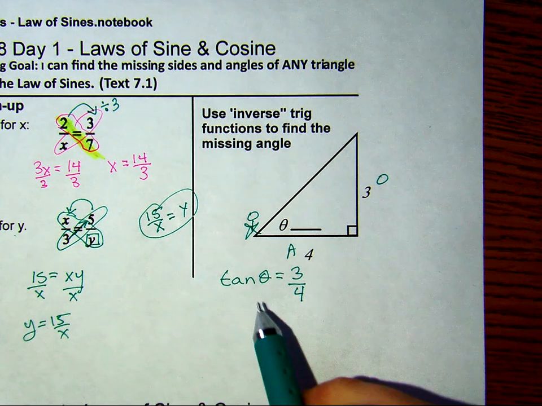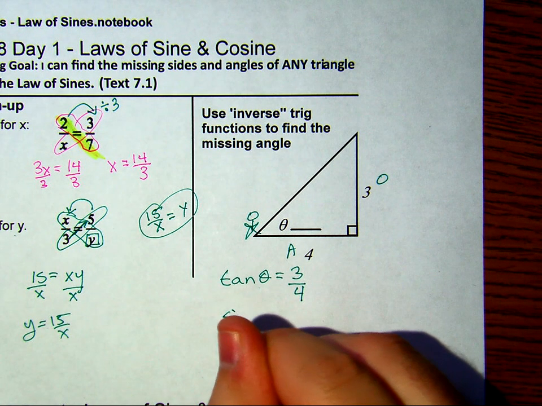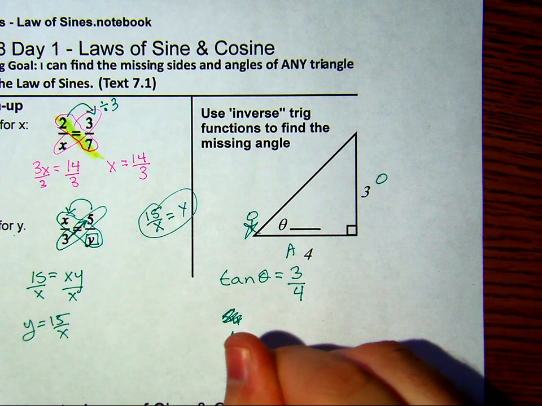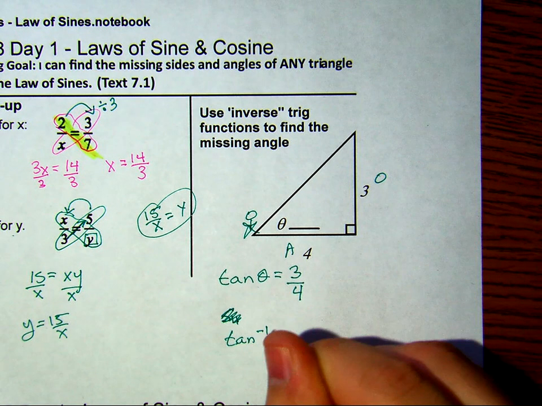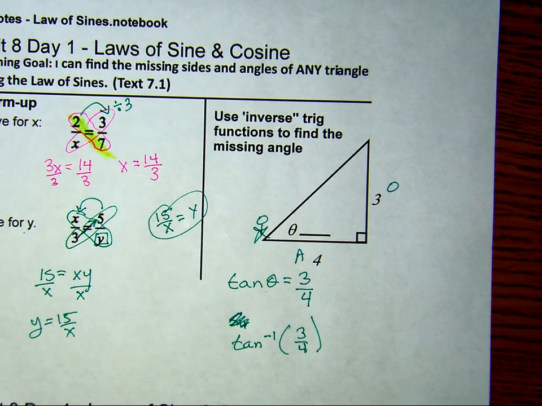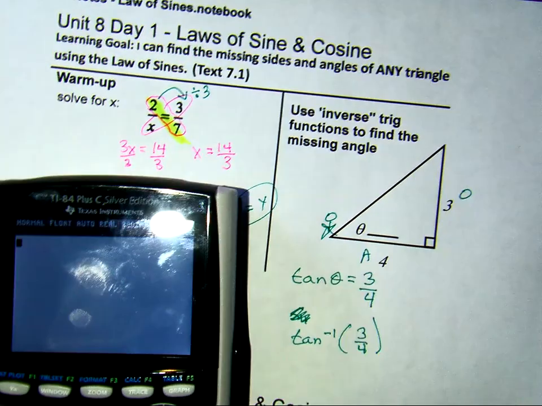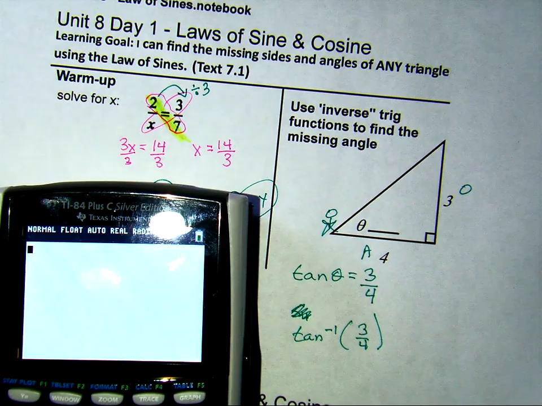But I'm looking for the angle, and anytime I'm looking for the angle, I will use the inverse, not sine, tangent, in this case, of 3 divided by 4. And I will put that into a calculator. So let's see, does my calculator show up here?